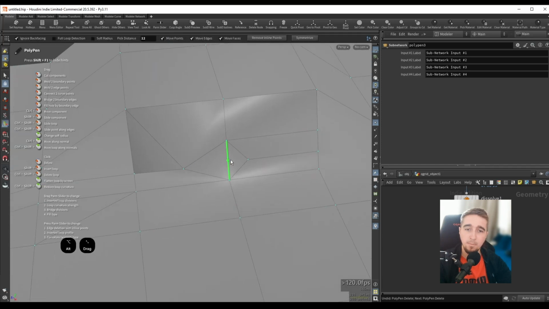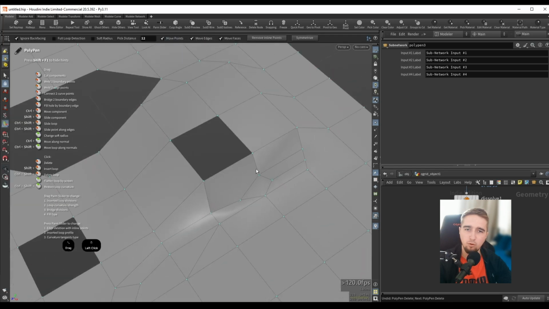So if I want to now get rid of an edge, I will just simply click on the edge that I want to get rid of, or the face. So again, I don't have to select the component, select the operation, and then apply the operation. And by remaining in this Polypen mode, you can really build a lot of geometry, and you can do a lot of stuff. So maybe we can just run over the operations here.